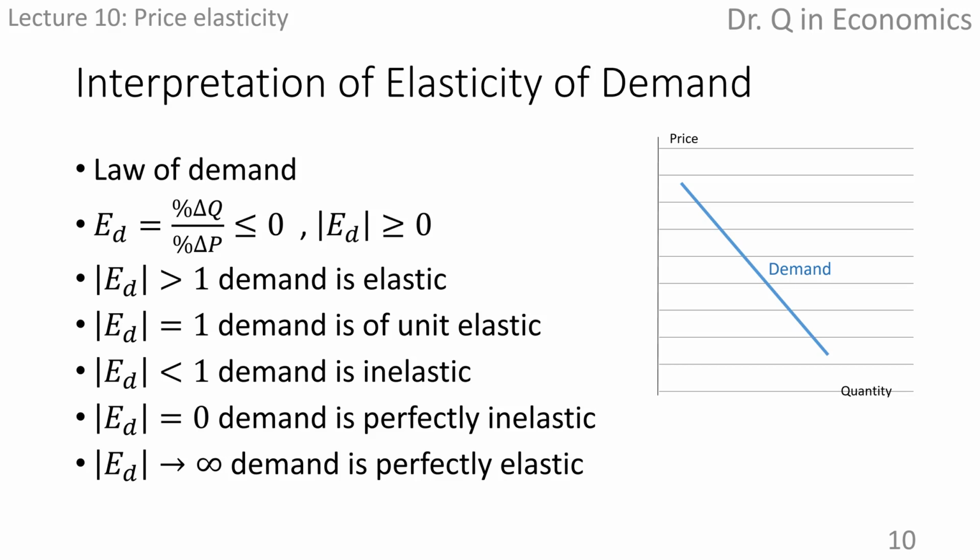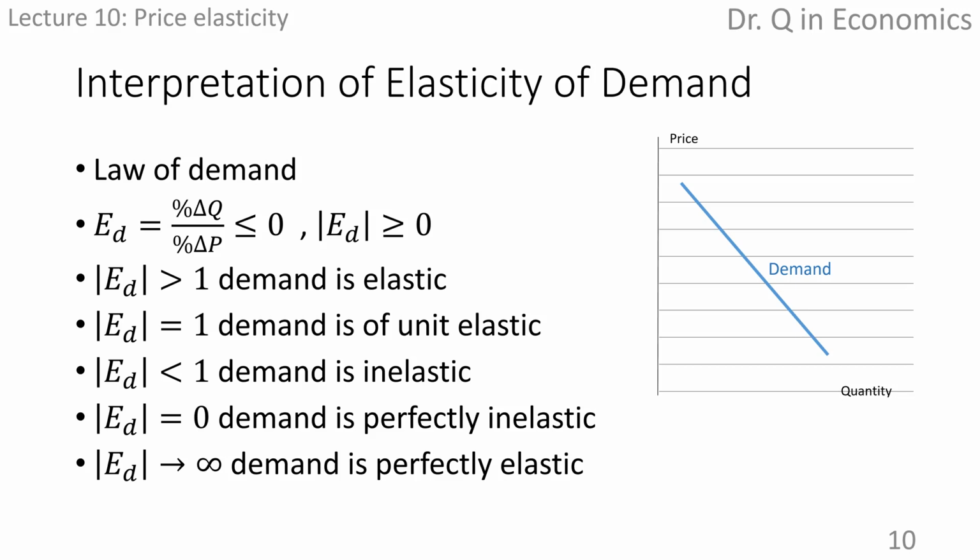Therefore, the numerator and denominator for calculating coefficient of price elasticity of demand always move in opposite directions, always resulting in a negative number, or at most 0. I'll talk about the unique situation when price elasticity of demand equals 0 later.